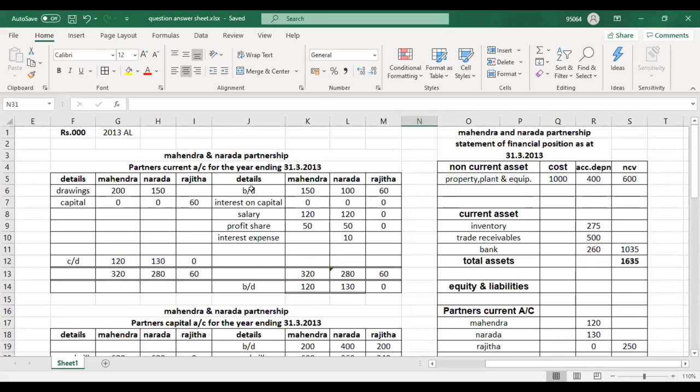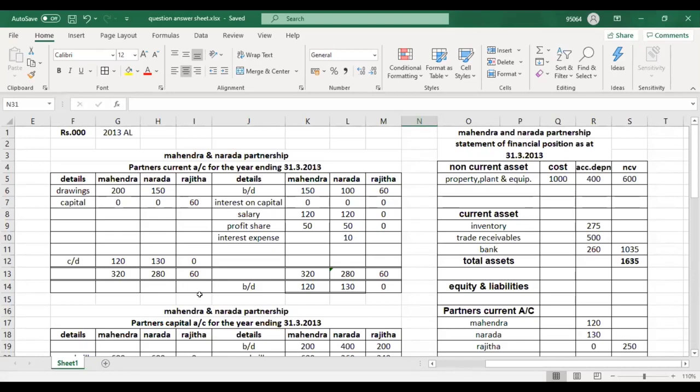Sir, Rajita's interest on loan, we take it as payable. But why do we take Narada's loan interest as paid? You are asking why we record it in the current account?